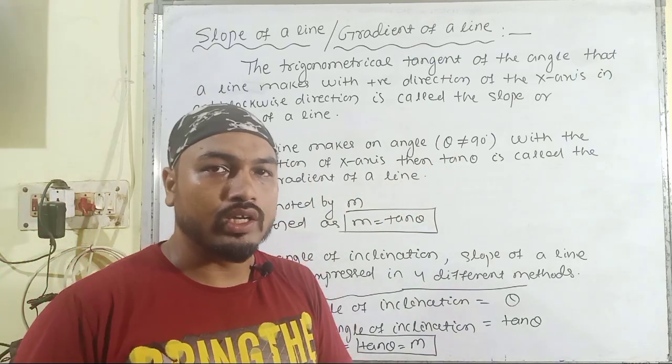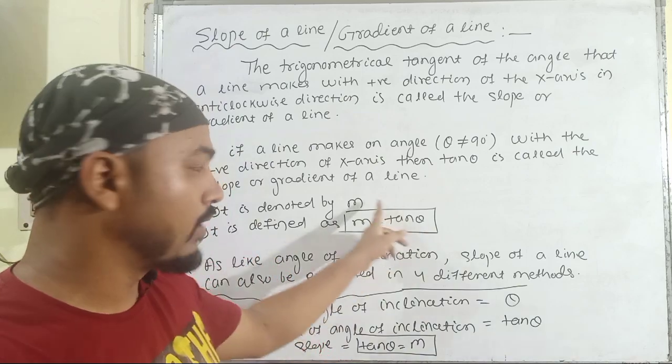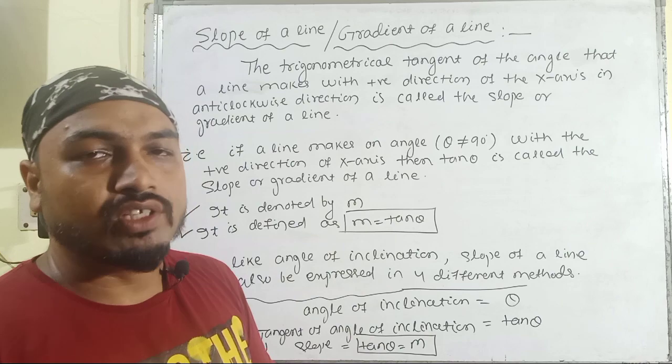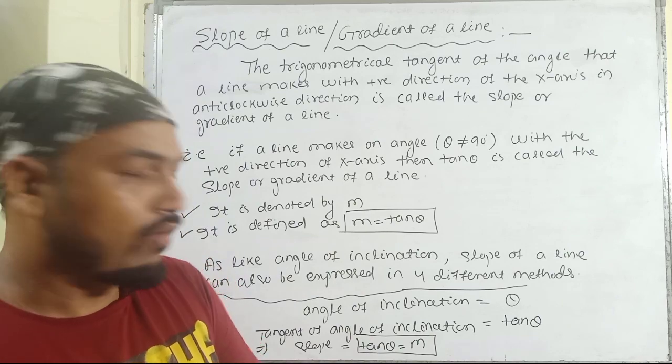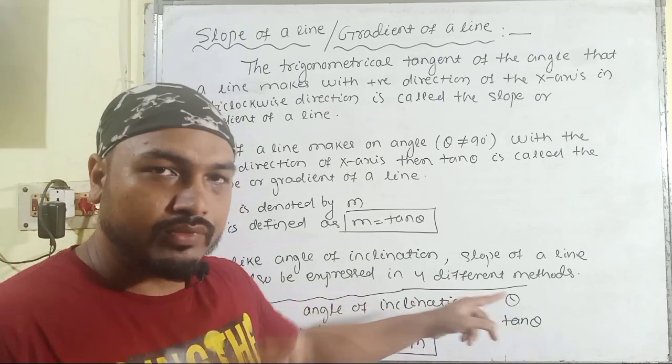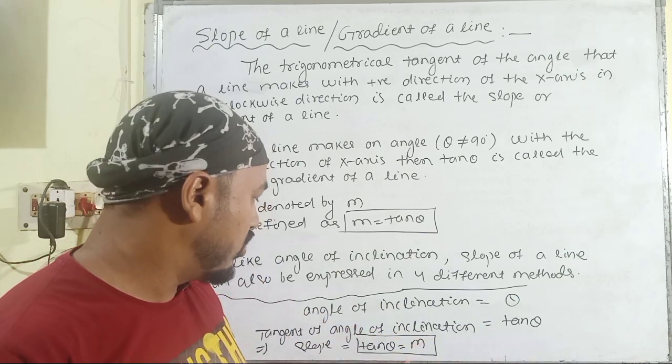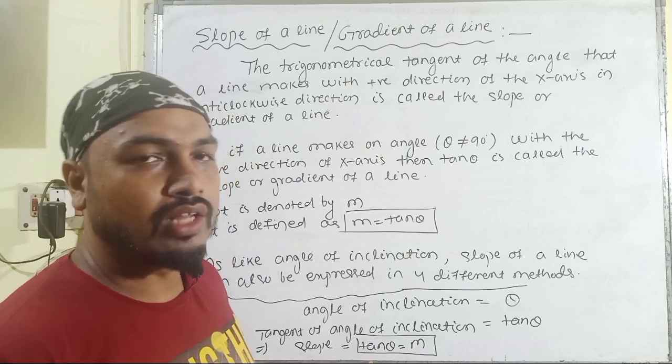Usually it is denoted by m, and defined as m is equal to tan theta.